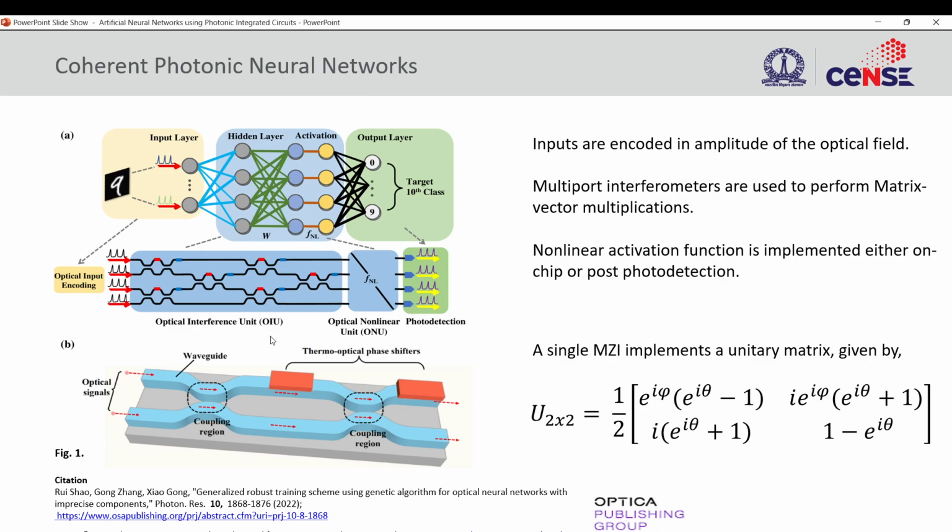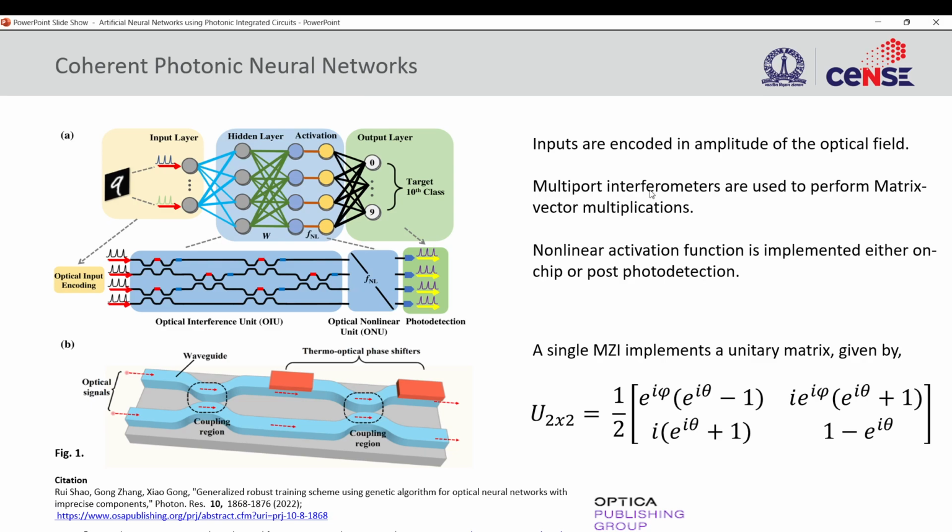So let's break everything down. First of all, the input. The input is basically our x, right? The x will be encoded in terms of optical power or intensity of light. So the inputs will be encoded as intensities of light, and then there will be a circuit of interferometers.